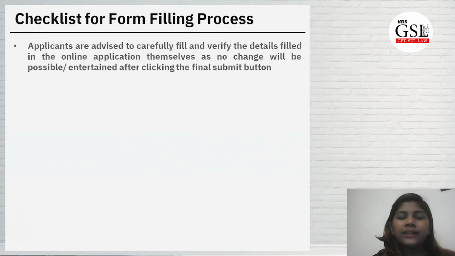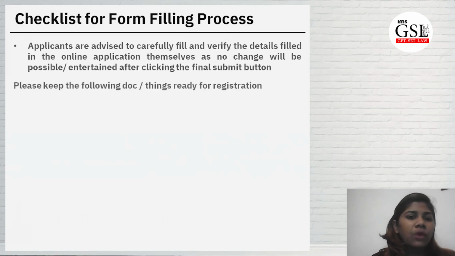Checklist for the form filling. So whenever you sit down to fill the form, make sure you are having all these details with you. So they are advised to carefully fill and verify the details filled in the online examination themselves, as no change will be possible or entertained after clicking the final submit button.